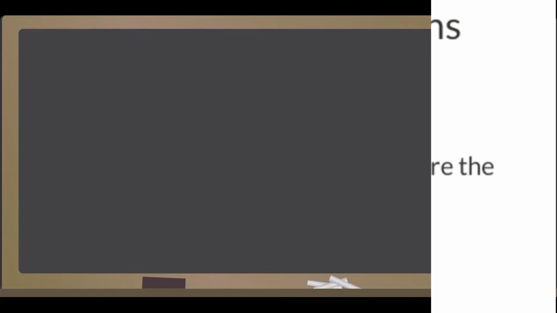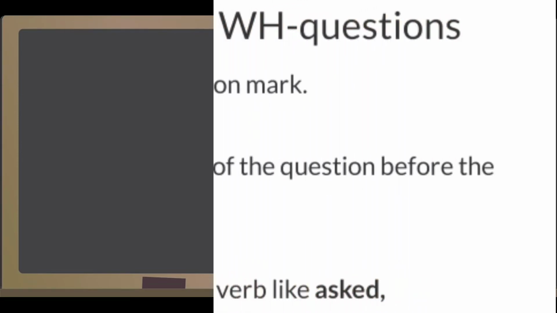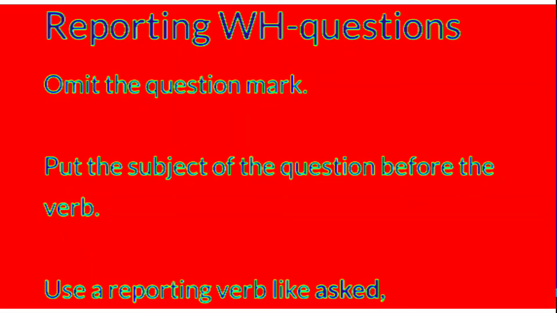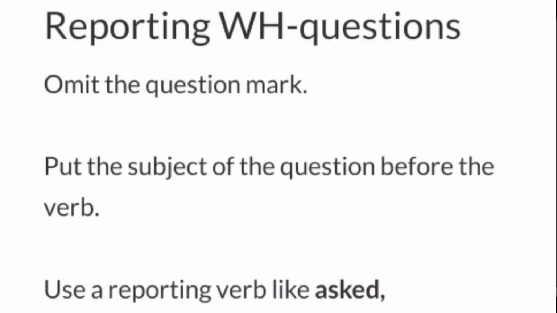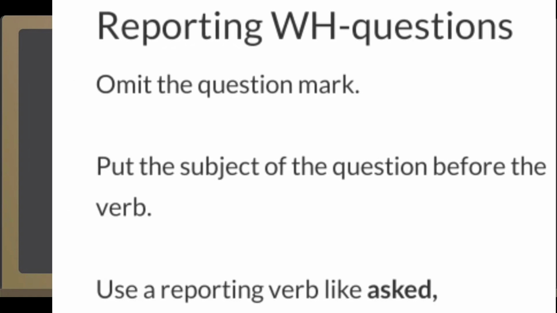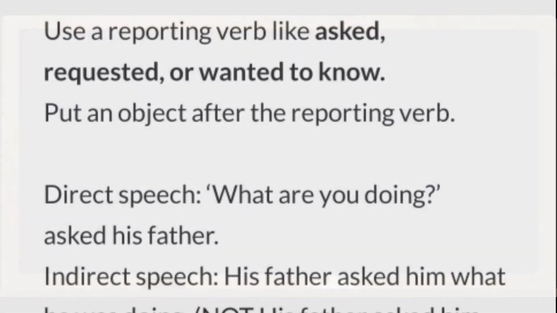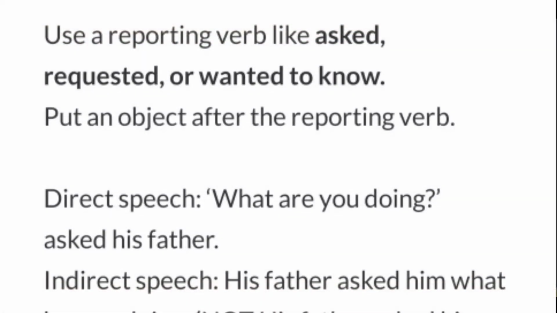Now let's see the rules of WH questions. As we know, there are two types of question, WH and yes or no. First we will see WH type questions. We should omit the question mark when changing the sentence from direct to indirect speech. Omit means remove. Put the subject of the question before the verb. Use a reporting verb like asked, requested or wanted to know. Put an object after the reporting verb.